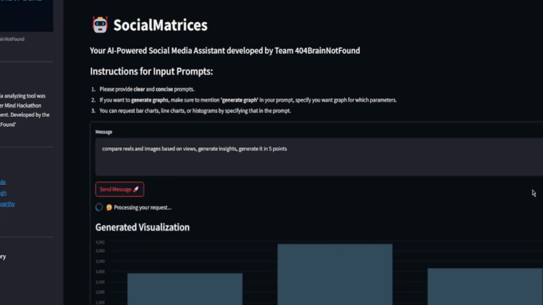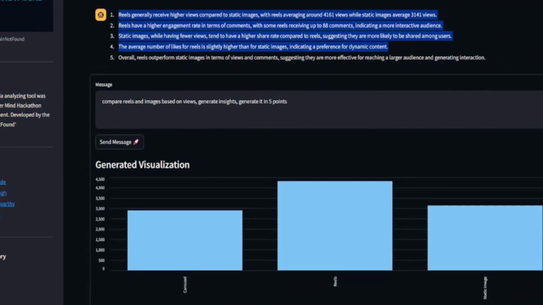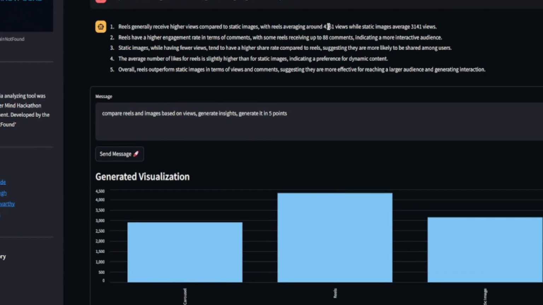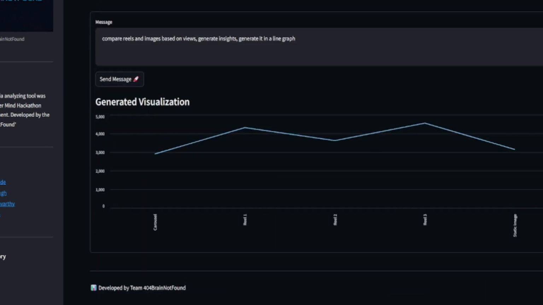You can see that now we have all the statistics in 5 points, including data taken from AstraDB: what the views are and a comparison of them, so it is giving you good metrics as well. Talking about the visualization part, if you ask it to generate a bar graph or line graph, it will do so. So let's generate it in a line graph. The form that we gave was to generate a line graph, and we can see that we have a line graph.